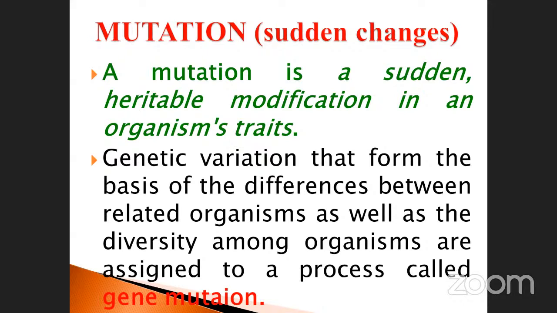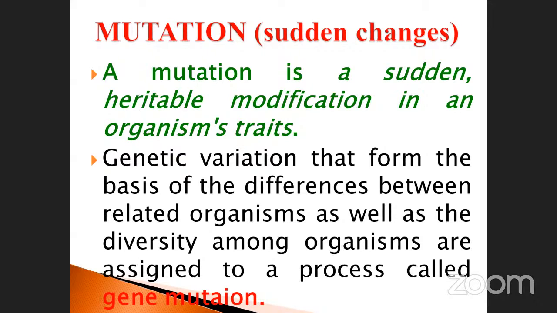Is it noted? This is very, very important. What is mutation? Mutation is a sudden heritable modification in an organism's triads. This triad is nothing but the nucleotide or DNA or genetic code. As a result, variations occur.